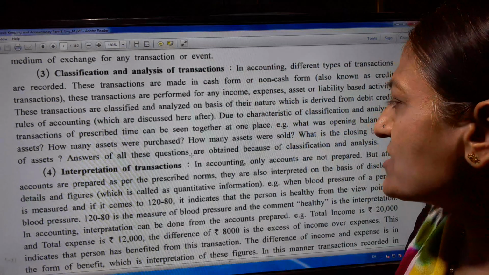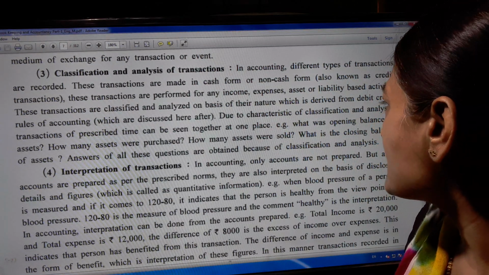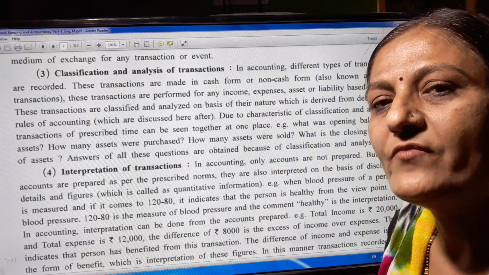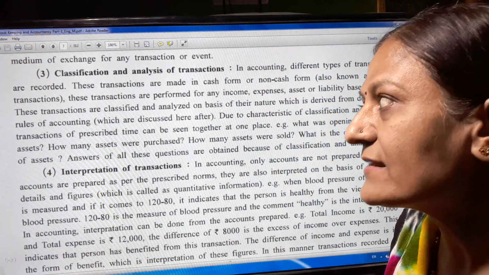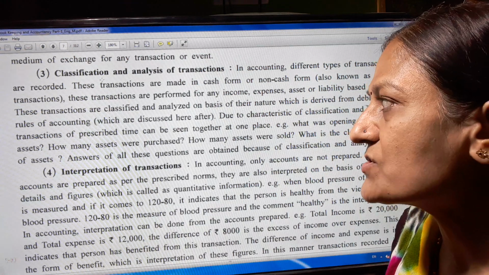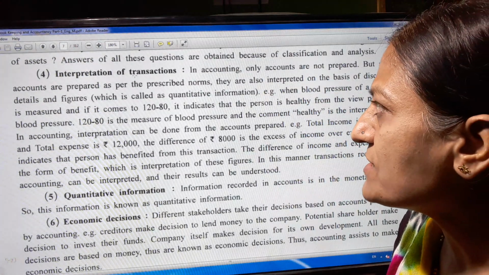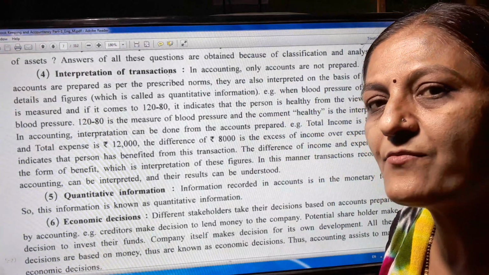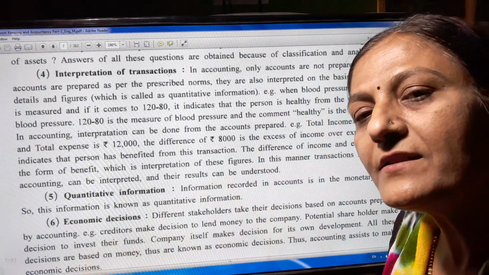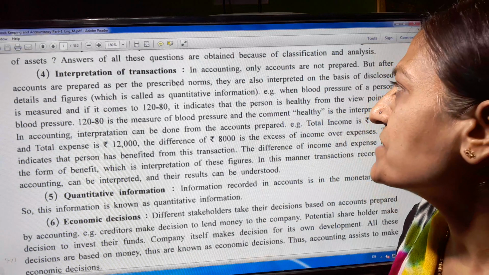The answers to all these questions are obtained because of classification and analysis. When we analyze or classify, at that time we get the answers to all these questions. Now fourth, interpretation of a transaction. There is a transaction, and in that transaction there is interpretation.